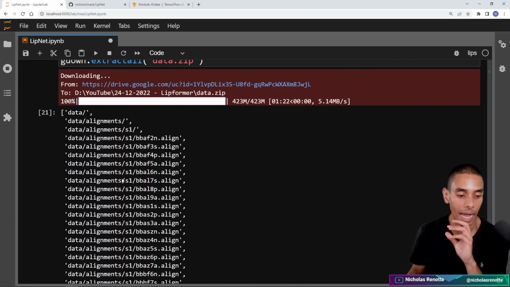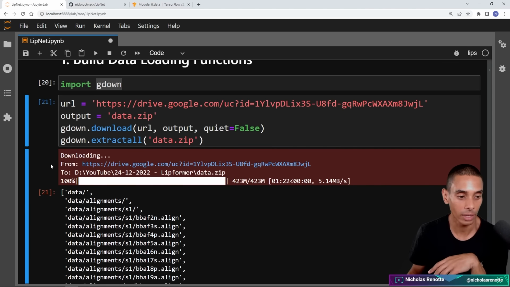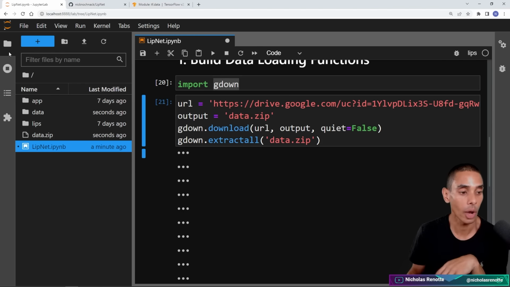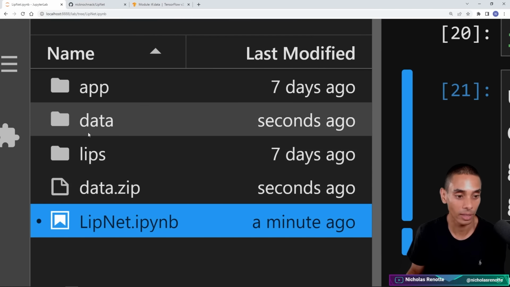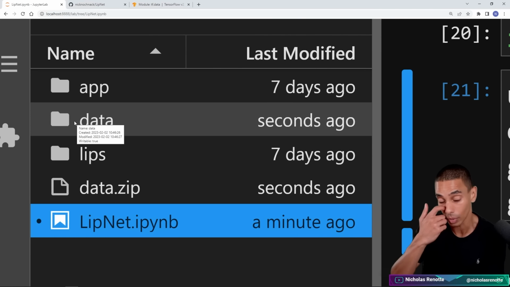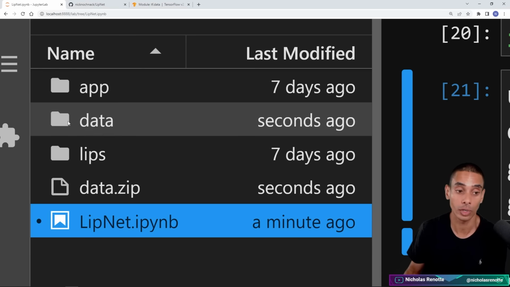A few moments later. Alrighty, so that is our data now downloaded. You can see that we've gone and successfully downloaded it there. Now, if we actually go and open this up, you'll see that we have got our data.zip file now downloaded, and we've also got this new folder called data, which is what the extract all function would have done.